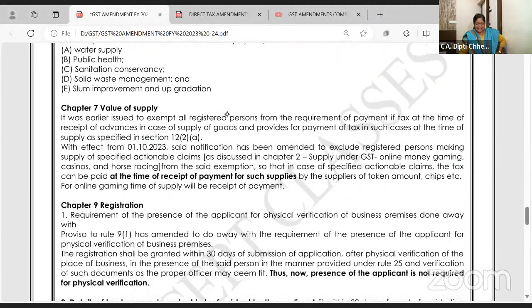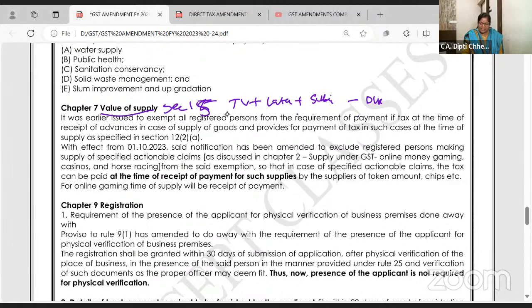Value of supply, section 15. The transaction value plus the late fees plus the subsidy, minus discount which is pre-decided. That's it, 5 marks, value of supply. The more you practice problems for value of supply, the more it will be clear to all of you.